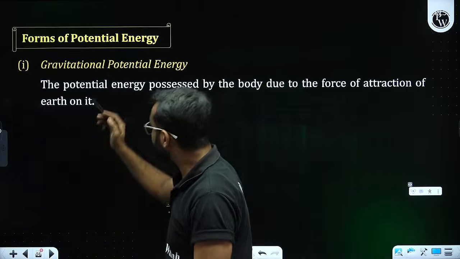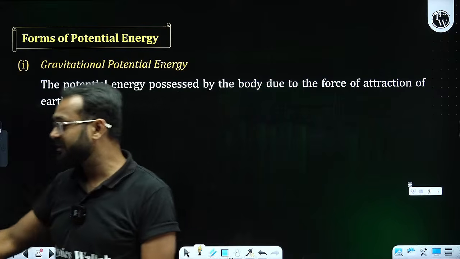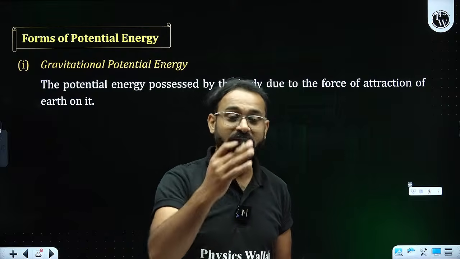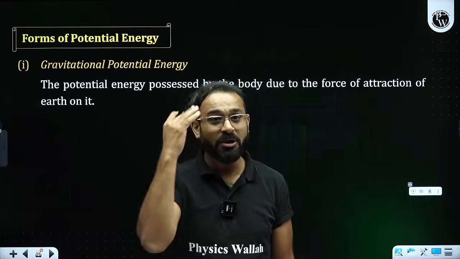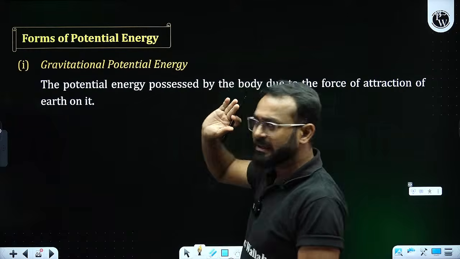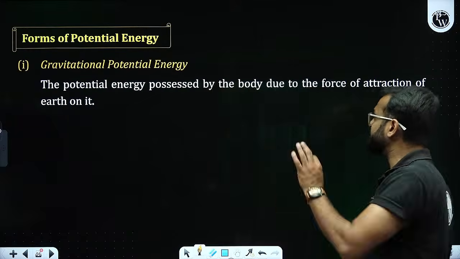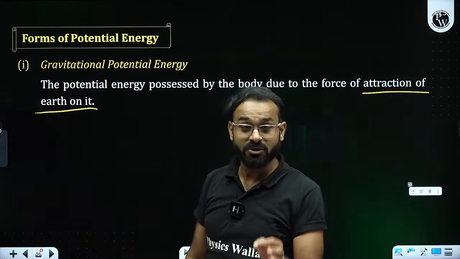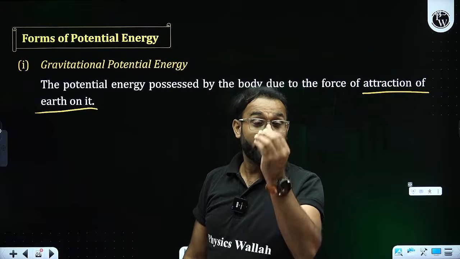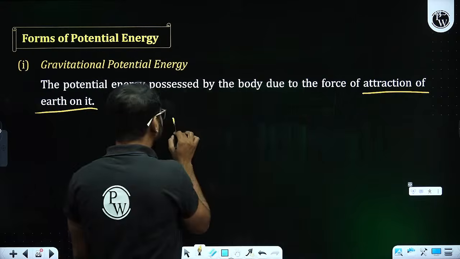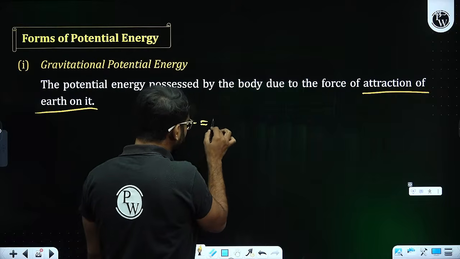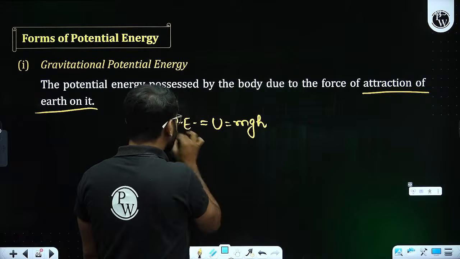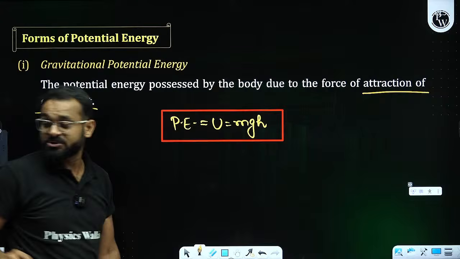Talking about forms of potential energy, there are different forms: gravitational potential energy, and second, elastic potential energy. Gravitational potential energy is the potential energy possessed by the body due to the force of attraction of earth. In that case, the formula mgh is completely applicable, because we are using acceleration due to gravity.